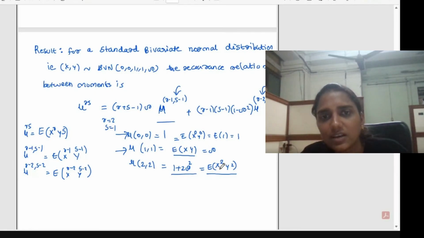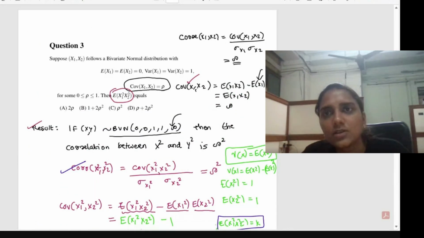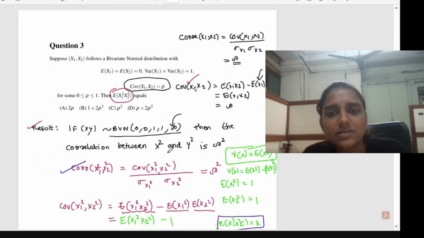So the question in our case was expectation of x1 square into expectation of x2 square. Here we got expectation of x square into y square, since x, y were the random variables. So directly you can find the solution in this way. This is also an extra benefit. Sometimes there will be questions directly like if x, y follows this, then what is the correlation between x square and y square? That question has appeared directly in many question papers that I have seen. So you can just remember this result as well.